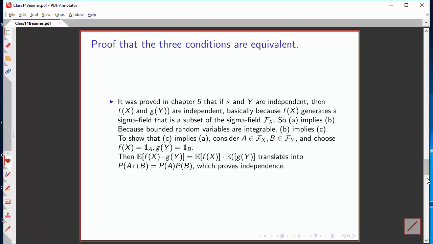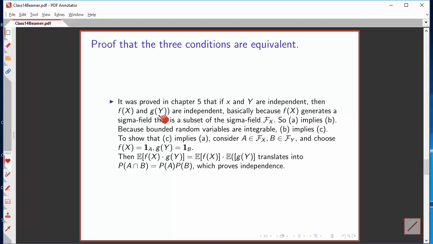More generally, it's not hard to show that the 3 conditions I mentioned 2 pages back are equivalent. Recall that when you take a function of a random variable x, you generate a sigma field that may be smaller but can't be larger.